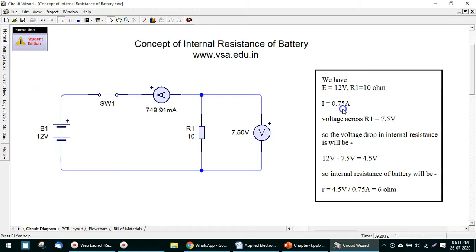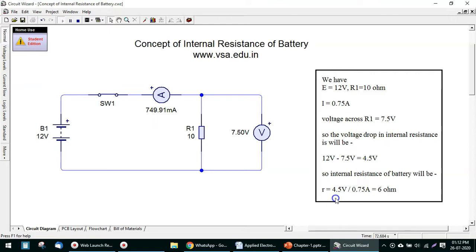The current is 0.75 ampere, and the voltage across this R1 resistor is 7.5 volt. So the voltage drop in internal resistance will be, because the battery voltage is 12 volt and we are getting only 7.5 volt at the output, 12 volt EMF minus the obtained voltage is equal to 4.5 volt. Means the voltage dropped in the internal resistance will be 4.5 volt.